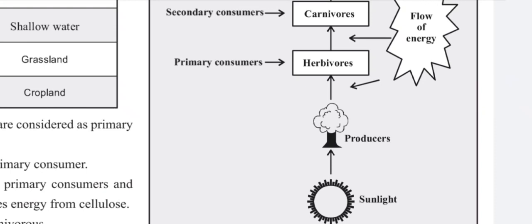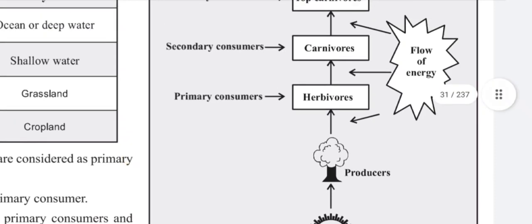And you can see here herbivores are consumed by carnivorous secondary consumers, and there is a flow of energy between them, and there is a loss of energy in the form of heat, and 10% energy is consumed by carnivores in the form of flesh.